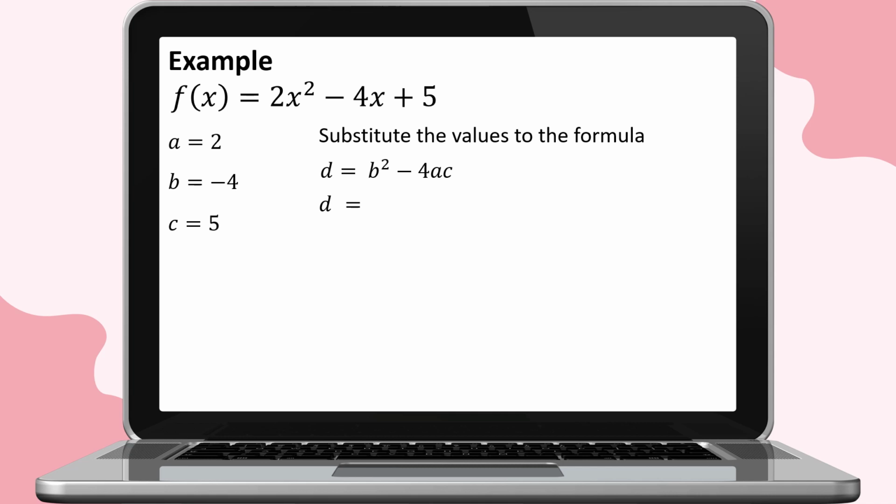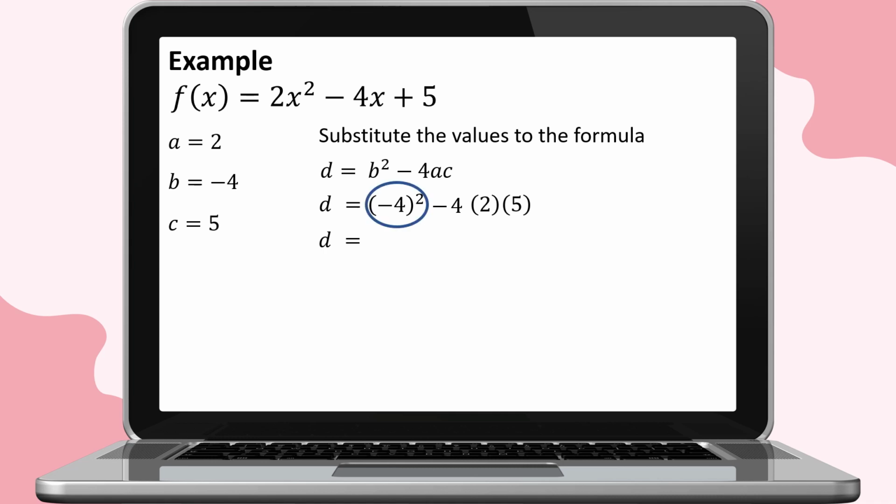D is equal to the square of b, which is negative 4, minus 4 times the value of a, which is 2, times the value of c, which is 5.